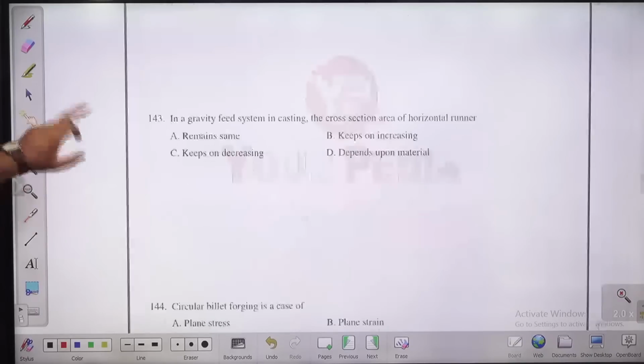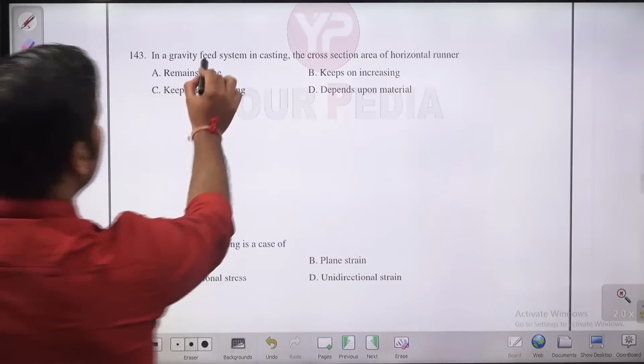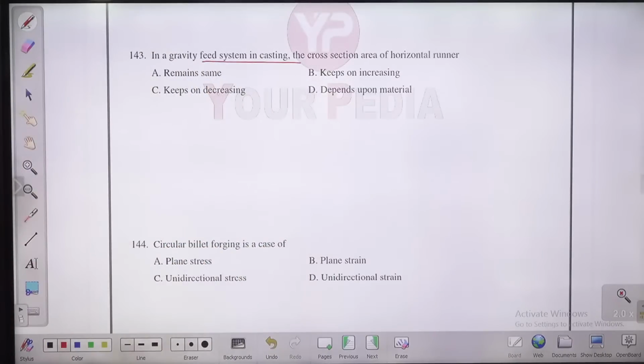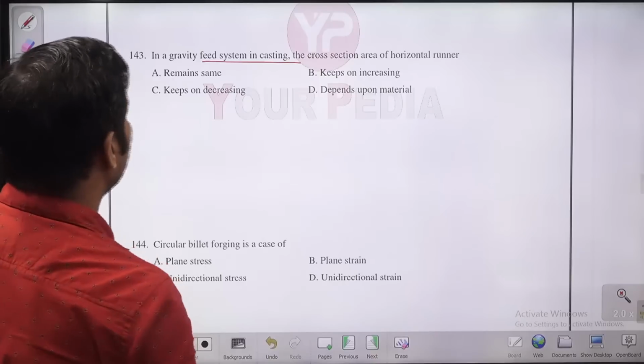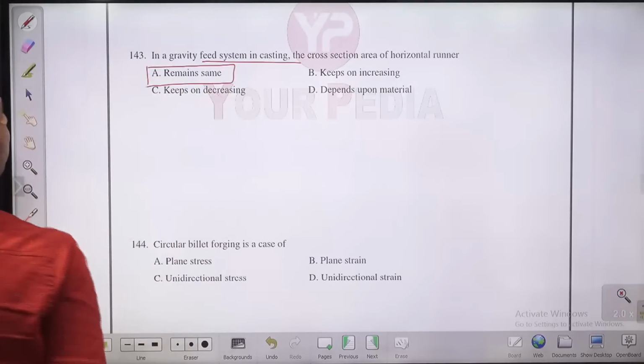Let us move to next question, 143. In a gravity feed system in casting, the cross-sectional area of the horizontal runner. You know guys, what is the ideal shape of sprue? The ideal shape of the sprue is parabolic, but we design it like a tapered section, just for the manufacturing difficulty. The ideal shape of the runner is trapezoidal, but what shape do we provide? Generally cylindrical. So the cross-sectional area of the runner remains the same. It is not going to change.